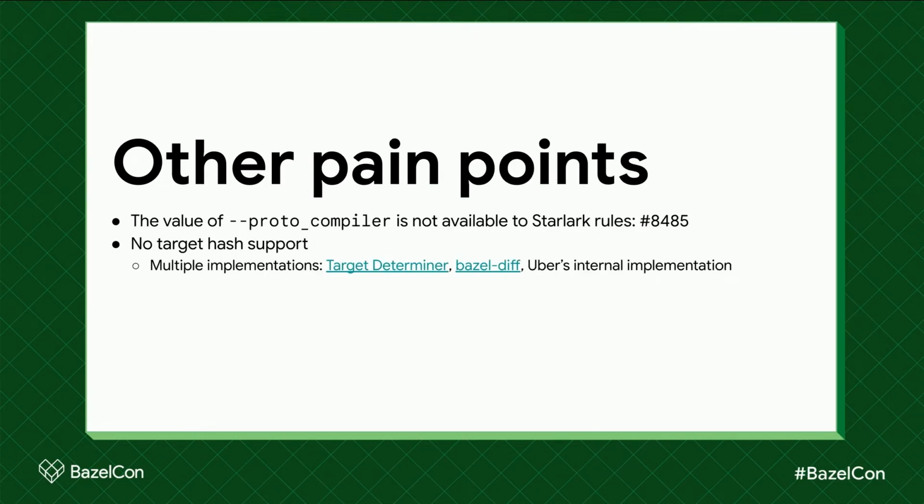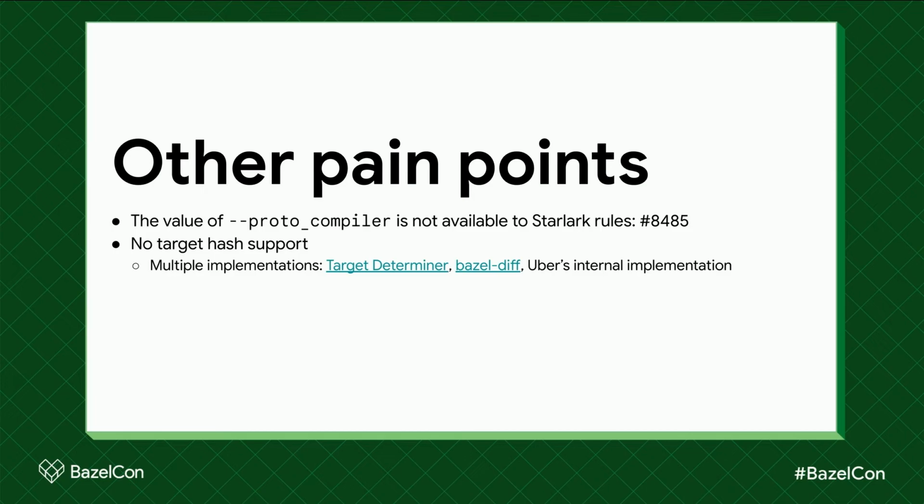Other pain points: one is that the proto-compiler flag from Bazel is actually not available to the Starlark rules. So if we want to use a different proto-compiler other than the default compiler from rules_go, we will have to maintain an internal patch to rules_go. And a lot of people already mentioned that the default proto-compiler often recompiles from source, which slows things down. So we actually want to have a pre-compiled proto-compiler.